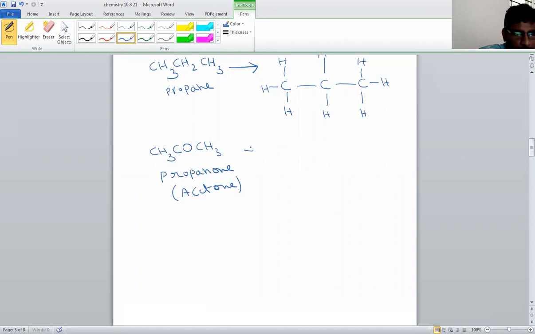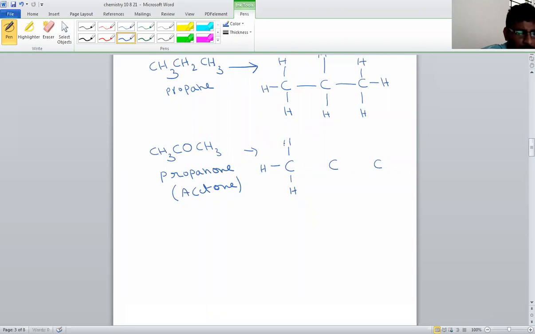Now write this structure. There are 3 carbons. First carbon, second carbon, and third carbon. First carbon contains how many hydrogen? 3 hydrogen. Third one is also hydrogen.